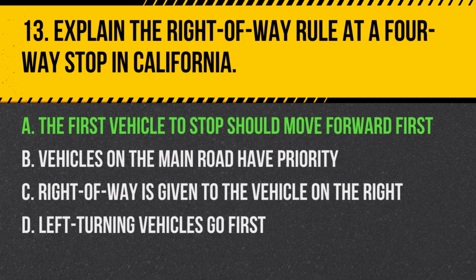Answer. A. The first vehicle to stop should move forward first. At a four-way stop, the right-of-way rule in California states that the first vehicle to come to a complete stop at the intersection has the right-of-way to proceed first.